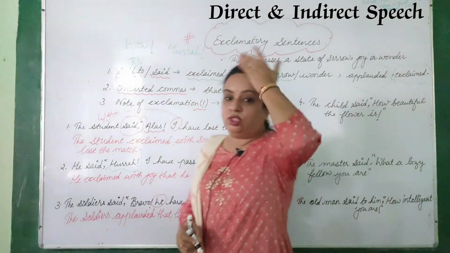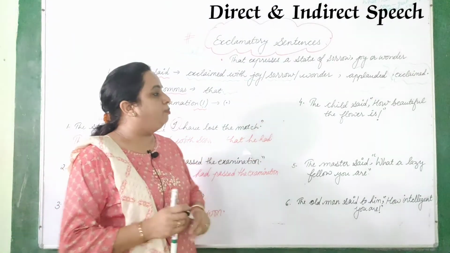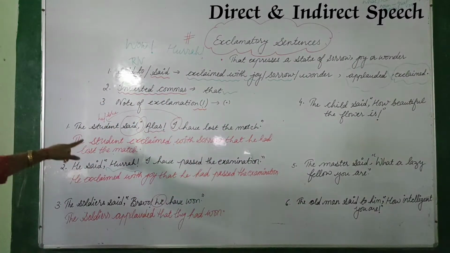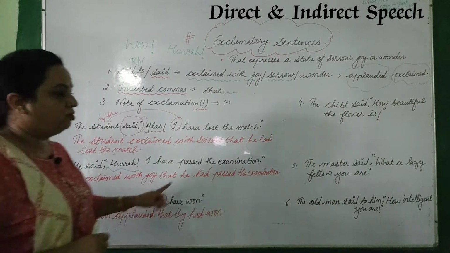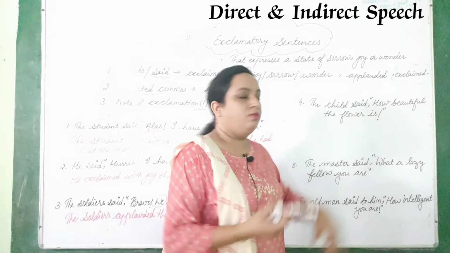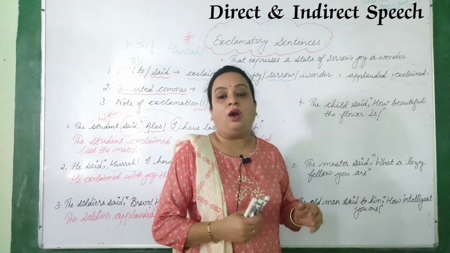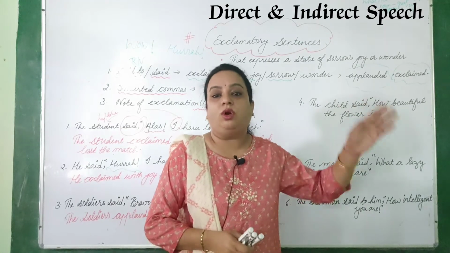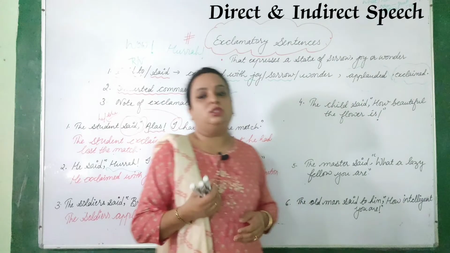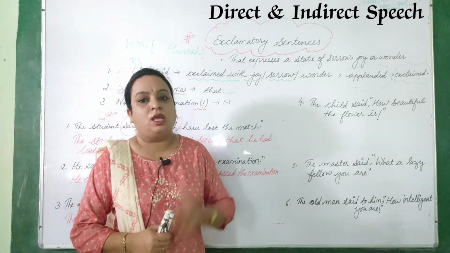Next one we have to check in the fourth sentence. The child said, how beautiful the flower is. Now here in this sentence you will notice the words like alas, hurrah, bravo are not given. So the sentence is how beautiful, because this type of sentence is how beautiful the rose is, how tall the boy is, what a beautiful dress it is. So these type of sentences are also used to express exclamatory sentences.